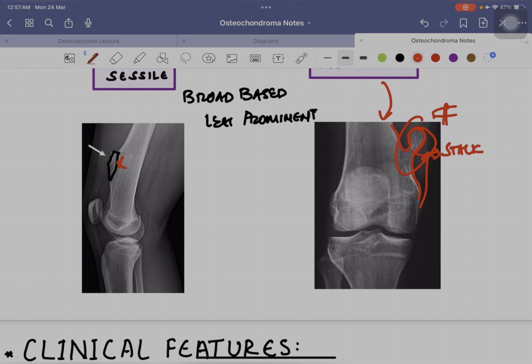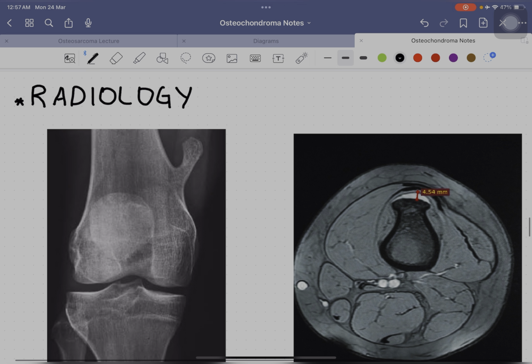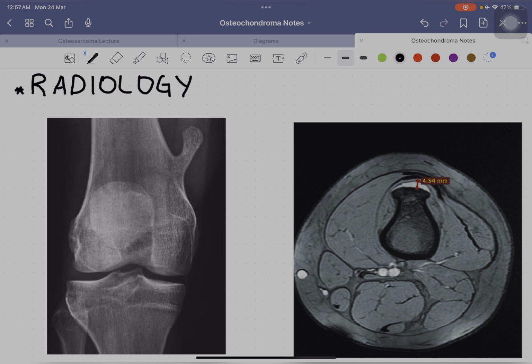This stalk can get fractured in some patients, leading to pain. So these are the clinical features of your osteochondroma. So coming to the radiological part, you can see there is a simple bony outgrowth, a simple bony exophytic lesion. It can be either sessile or pedunculated. This, which is growing away from the joint and is in the metaphysis, is your diagnostic characteristic of